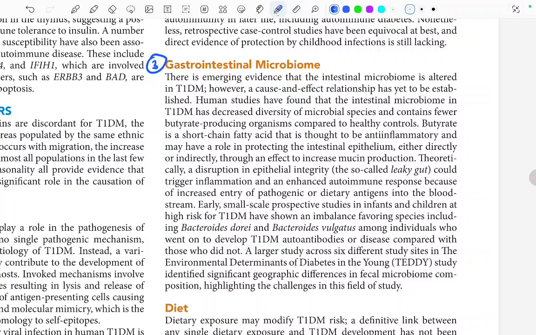A larger study across six different studies, the Environmental Determinants of Diabetes in the Young study, identifies significant geographic differences in the fecal microbiome composition, highlighting the challenges in the field of study. What this paragraph meant was that something different in the microbiome from the normal can also increase the risk of type 1 DM. That's it.